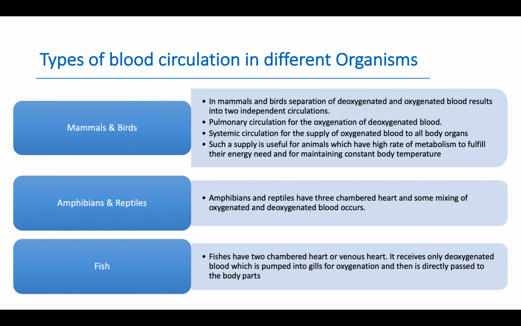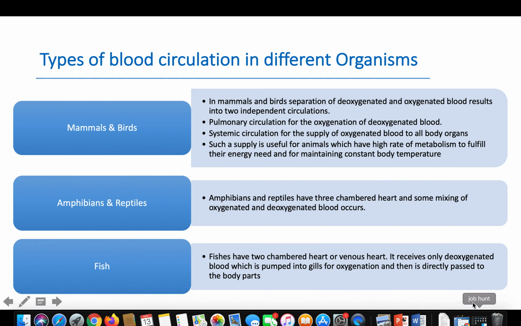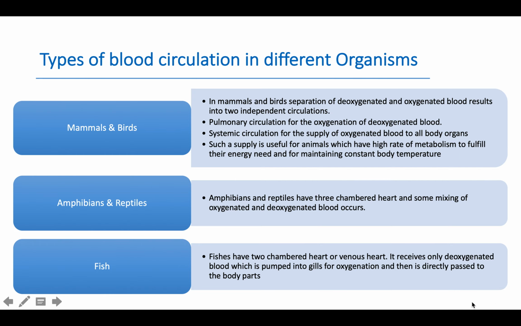Amphibians and reptiles. Amphibians and reptiles have a three-chambered heart. The two auricles are completely separated from each other, but the ventricle does not have a separation. And some mixing of oxygenated and deoxygenated blood occurs. Fish. Fishes have a two-chambered heart or venous heart. It receives only deoxygenated blood which is pumped into gills for oxygenation and then is directly passed to the body parts.